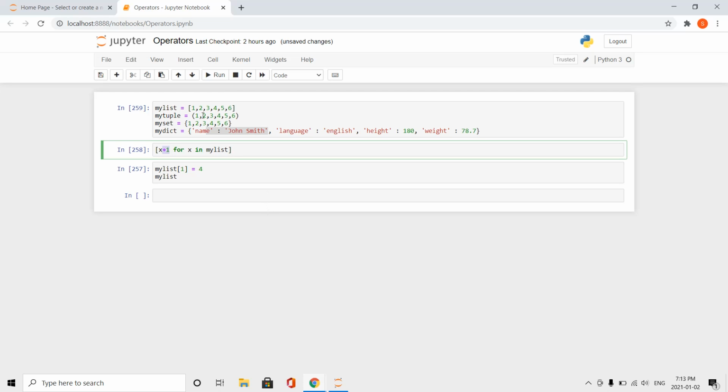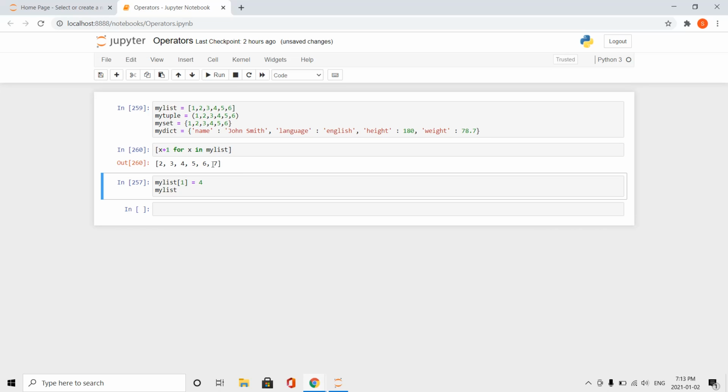Say I want to add 1 to each value in this list. I get 2, 3, 4, 5, 6, 7. Say I want to add 3 to each value in my tuple. I can do that. Or say I want to multiply by 3 each value in my set. I can do that as well.